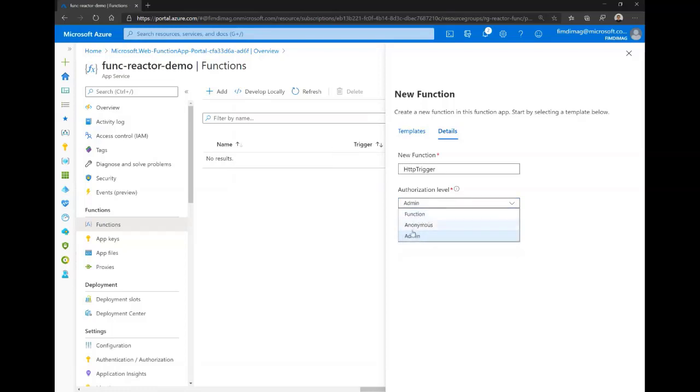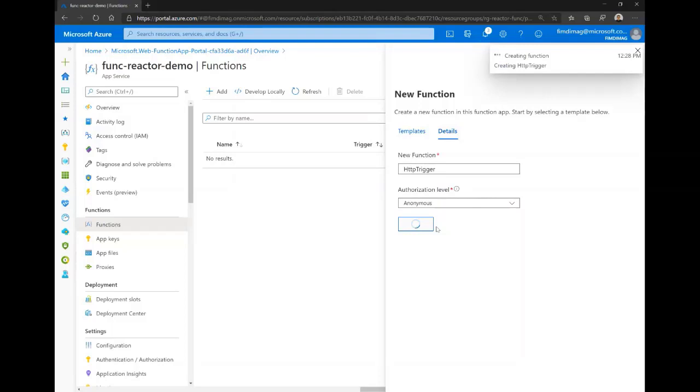We have the function key and the admin key. The function key is related to the function or the functions, it depends on the level, and the admin key can be used to access the functions, but also to access some administrative APIs for management here inside the function. So to start, we'll select anonymous and then click on create function.